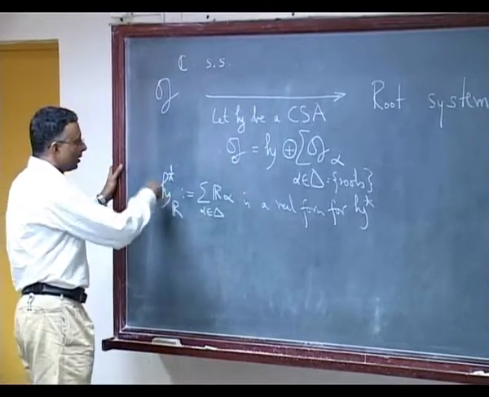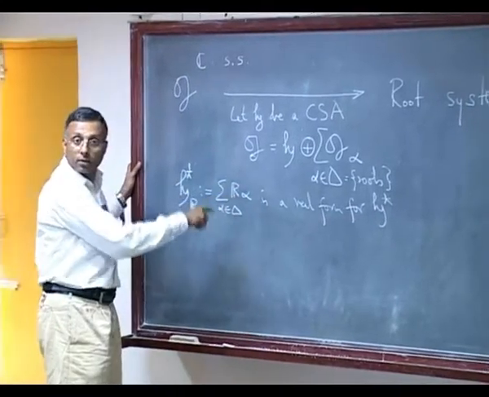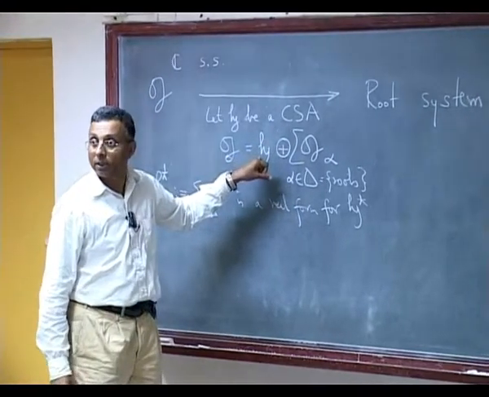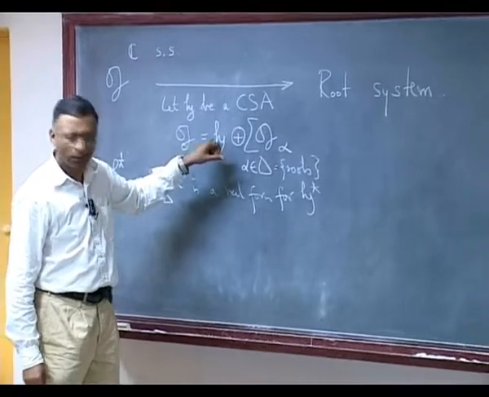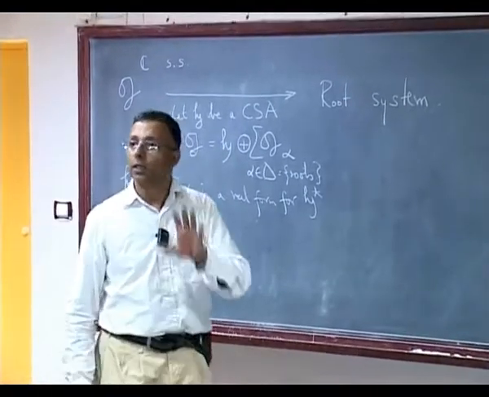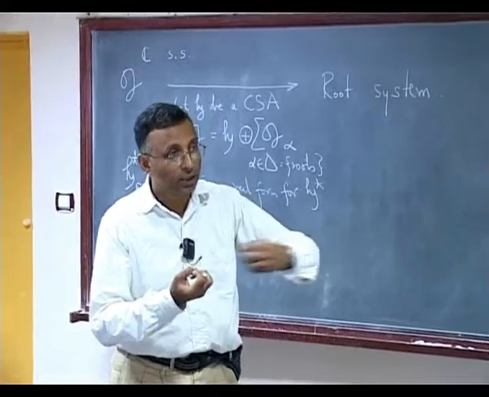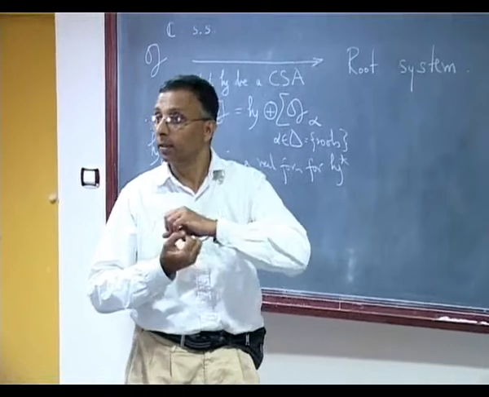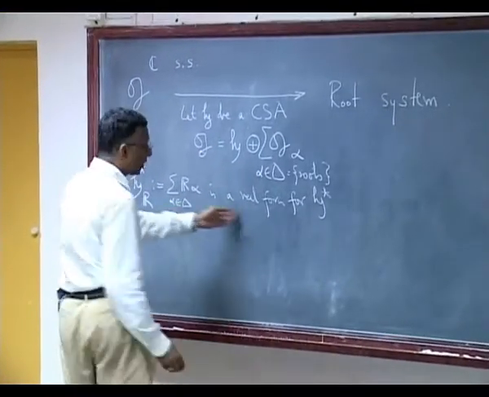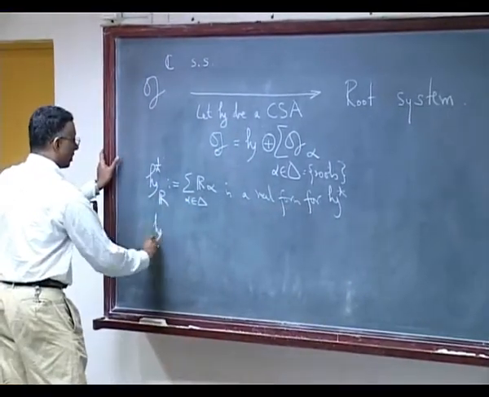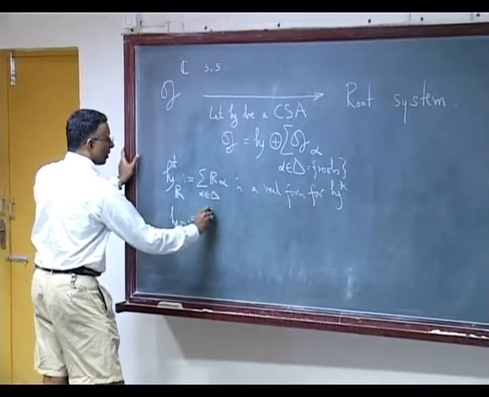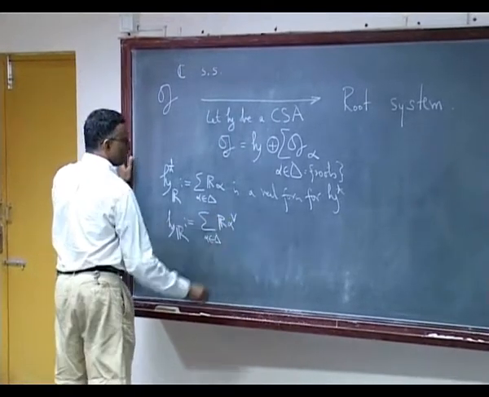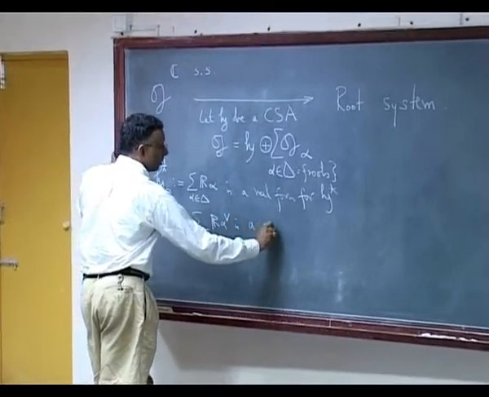And this has an inner product on it. Namely, you take the Killing form restricted to H; restricted to H it is non-degenerate. Then you restrict it to the real span of the coroots. Again, the real span of the coroots is a real form of H. So, you can write H_R is equal to the real span of the coroots, which is a real form for H.